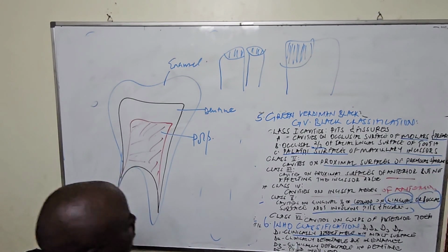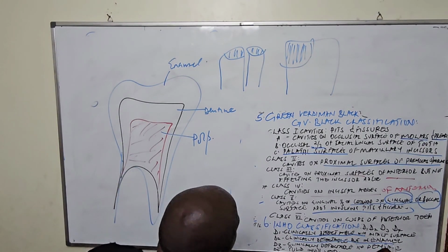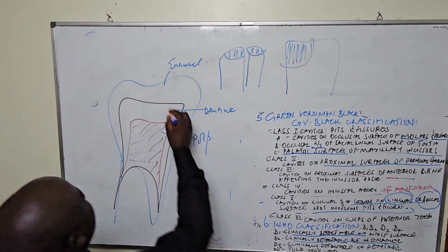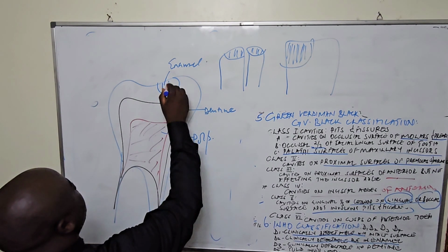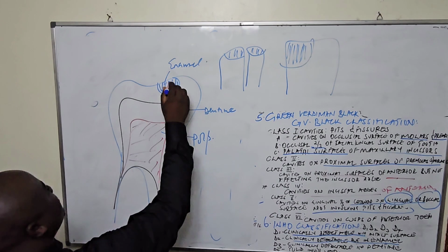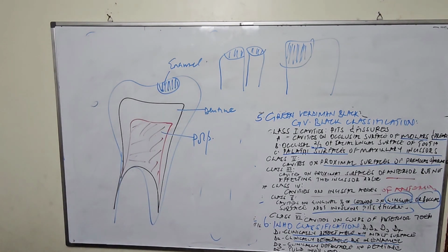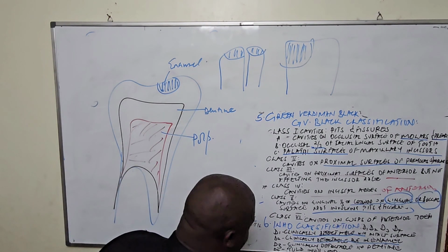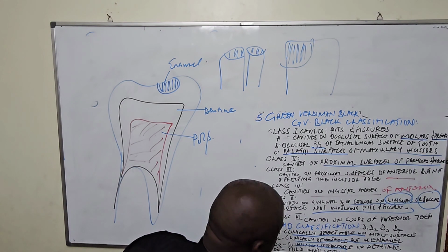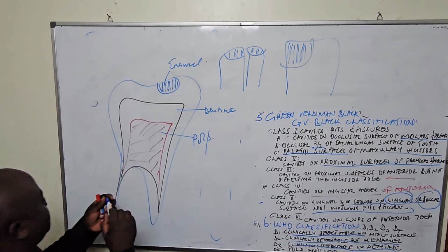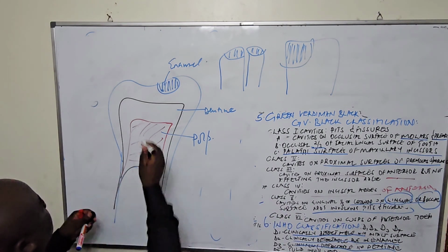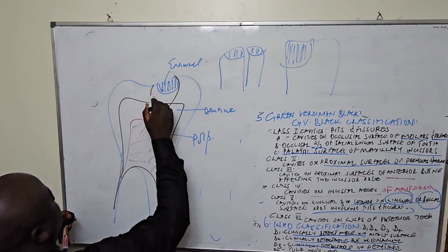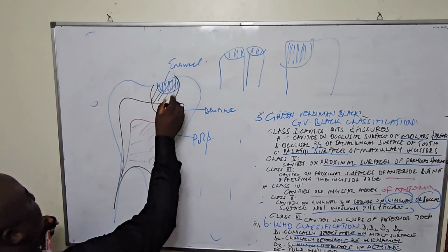Then D2, it is clinically detectable, but in the what? In the enamel. So we have enamel what? Caries. Then here we have D3. We have clinically detectable, but in the dentin. It has reached the what?